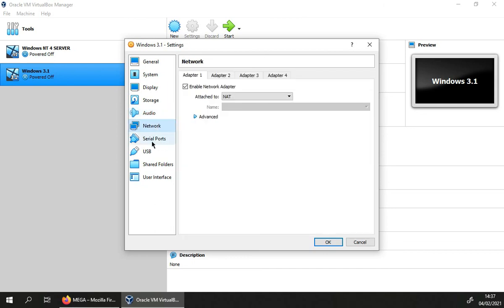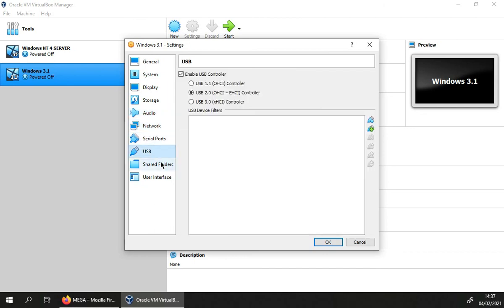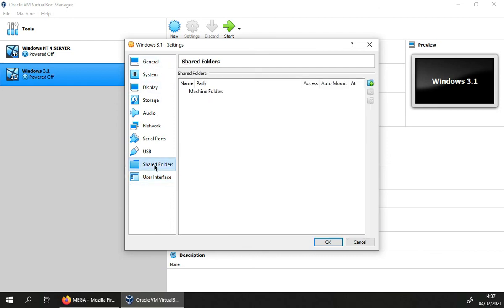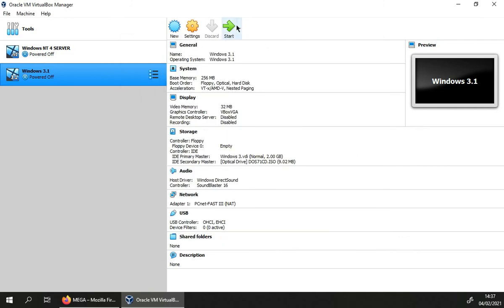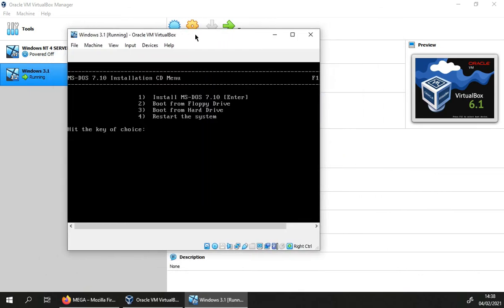The audio and network and all that stuff is already configured automatically. Shared folders, I mean, Windows 3.1 doesn't even have networking. So, all right, there we go. After that, you can click OK, and then actually start the virtual machine. All right, so here we go. Yeah, so there we go.